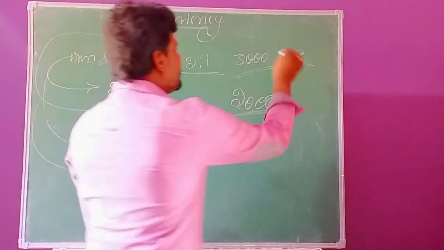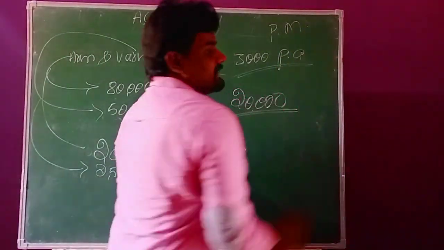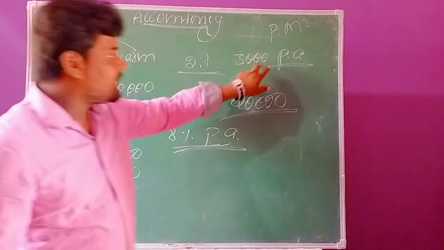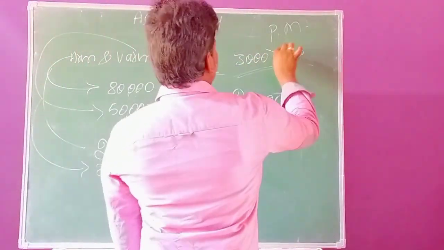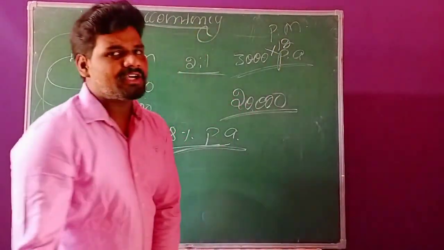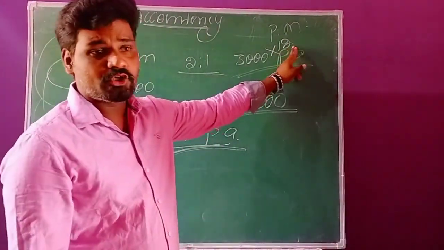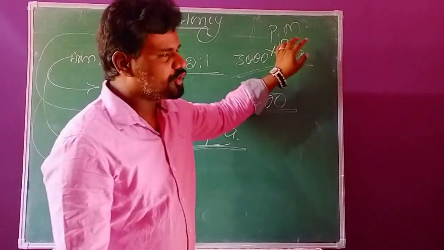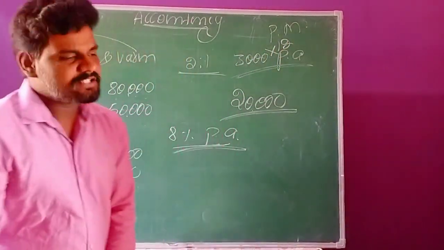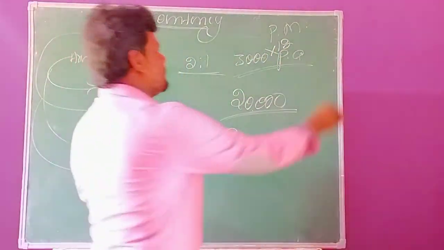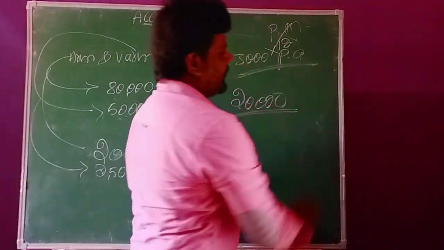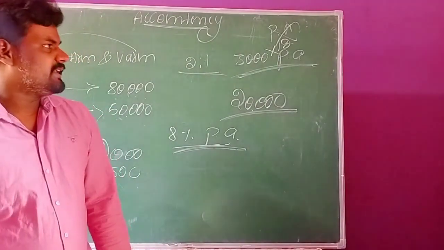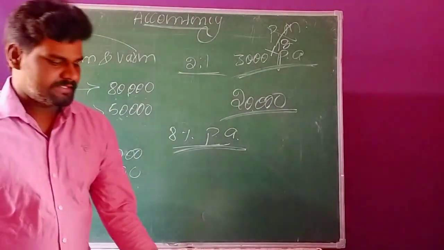Suppose it were 3,000 per month; then we would need to multiply 3,000 by 12 months. But as per this question there is no need to multiply, because 3,000 per annum is given directly.